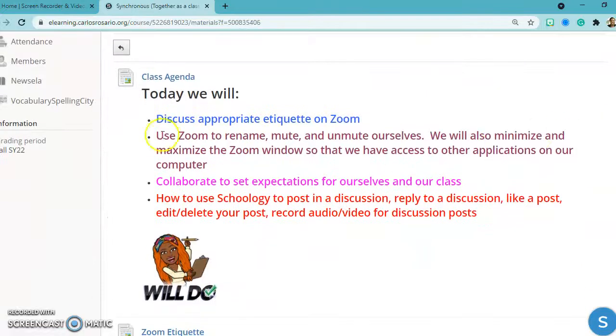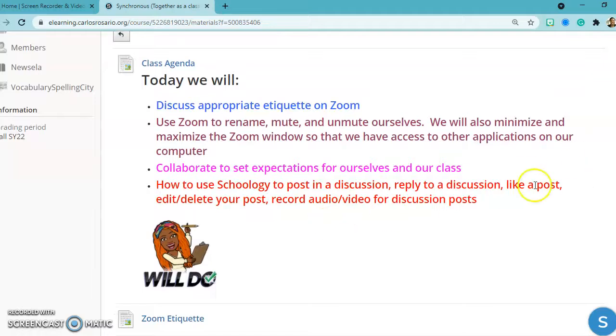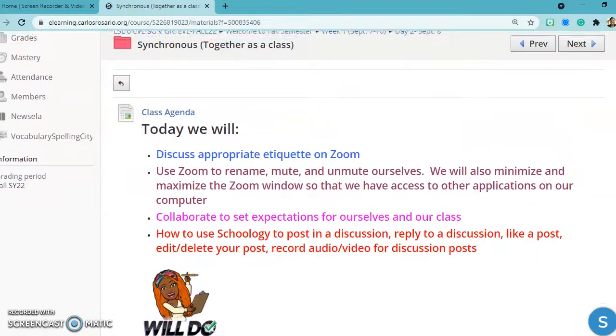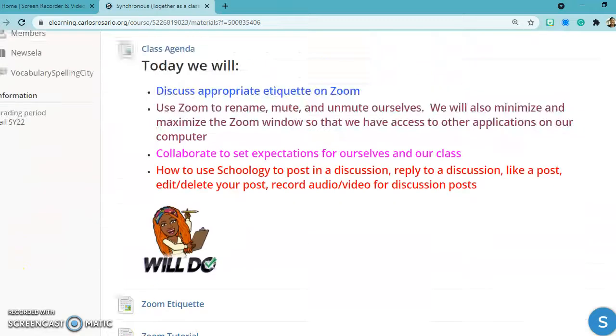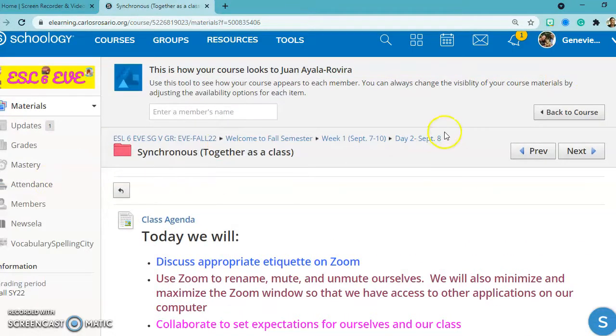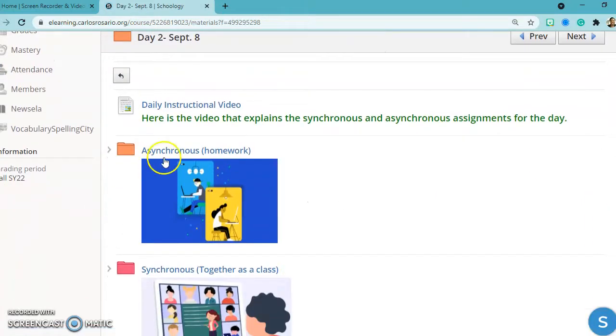So we have quite a few things again to do. We'll be working in Zoom, different features of Zoom. We're going to set expectations for our class and ourselves. And we're going to do some activities in Schoology. Okay, and everything is here. And that's what we'll do in synchronous class. So now we will go to asynchronous, which is our homework.